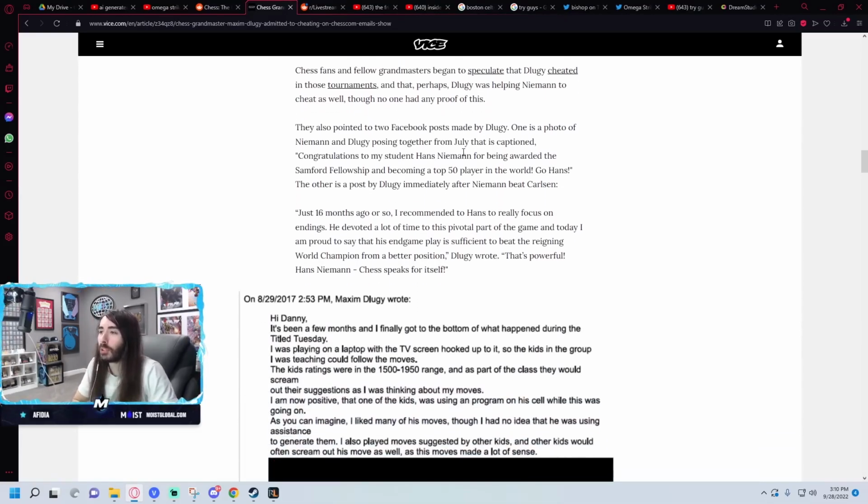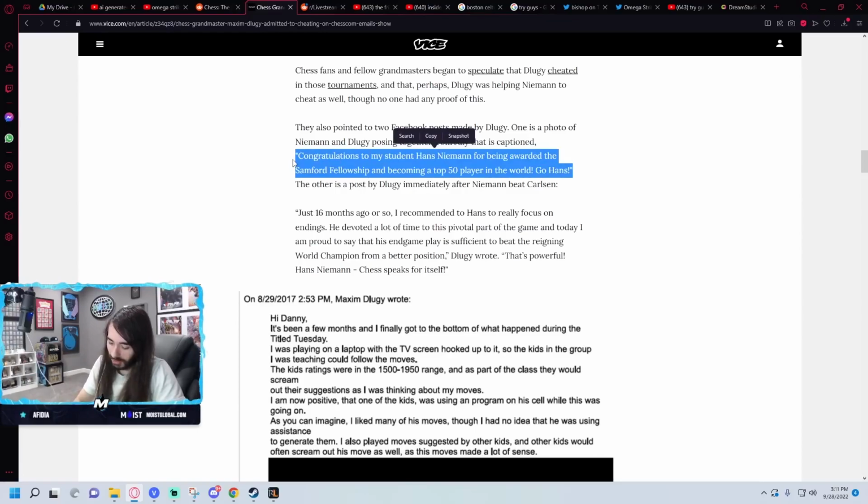They also pointed out two Facebook posts made by Dlugy. One is a photo of Niemann and Dlugy posing together from July that's captioned, "Congratulations to my student Niemann for being awarded the Samford Fellowship and becoming a top 50 player in the world. Go Hans." That's so cute. If it was from anyone but Dlugy.